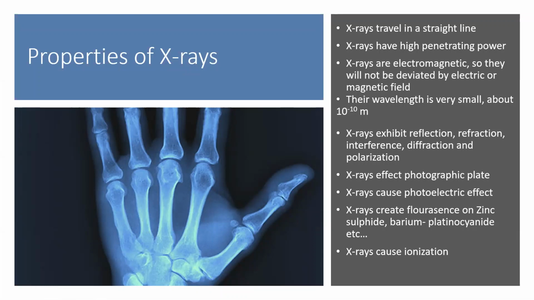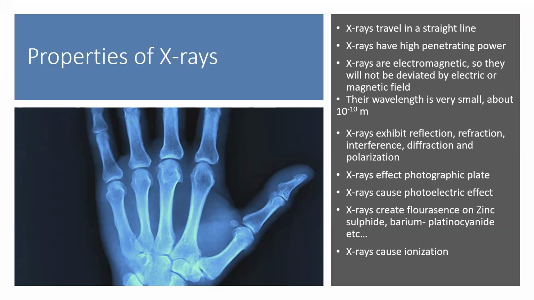Can you tell me what will be the charge of X-rays? Can you guess what will be the charge on X-rays? Will it be positive, negative, or neutral? X-rays are electromagnetic in nature. Will it be positive, negative, or neutral? X-rays are neutral. It is neither positive nor negative. That is why it will not be deviated by electric or magnetic field. Is that clear to you?